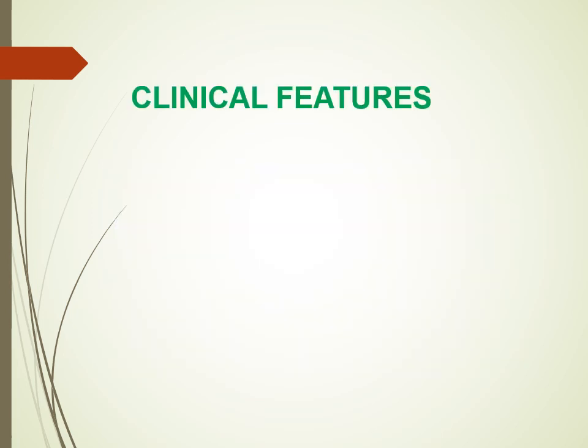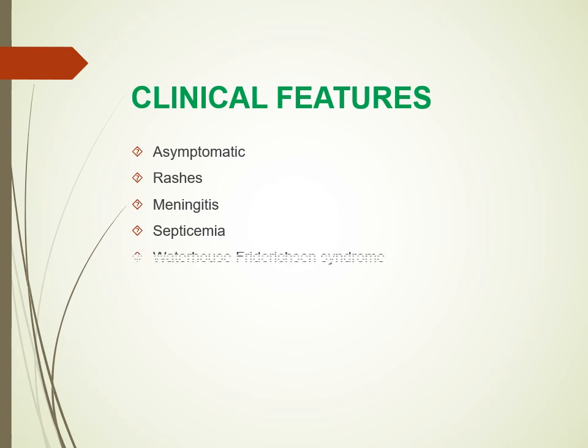Patients with meningococcemia are mostly asymptomatic, and if symptomatic they present with rashes, meningitis, or they could also be in sepsis, that is, the endotoxin secreted by the bacteria can lead to endothelial injury, which increases vascular permeability and also causes intravascular thrombosis. Now, an important syndrome seen in this disease is the Waterhouse-Friderichsen syndrome.